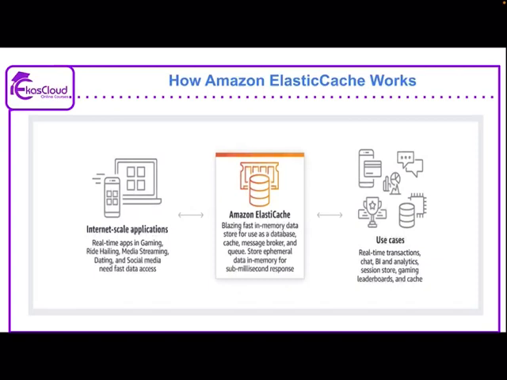Normally, for applications that scale via the internet, that is real-time gaming apps, media streaming, dating and social media access, those applications are scaling via the internet. For those applications, this Amazon Elastic Cache plays a major role, because those applications need an in-memory data store. That is, the caching services are most important because the frequency of accessing that particular data is higher. So this Elastic Cache plays a vital role.